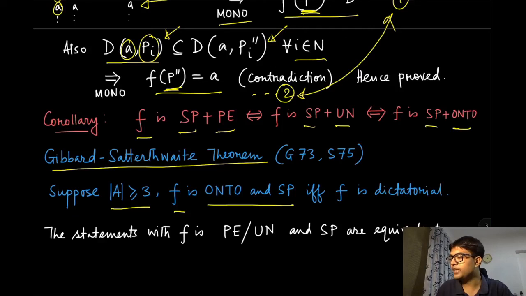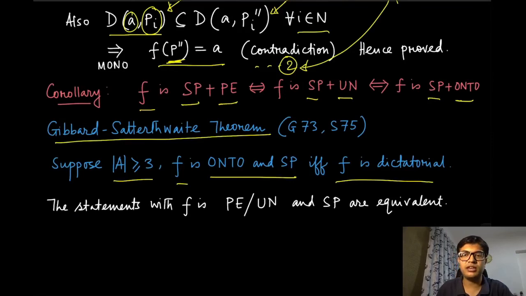Then it implies and is implied by the fact that F is dictatorial. The conclusion is very similar to Arrow's impossibility result, but the setup here is of a social choice function rather than a social welfare function, and the two desirable properties that we want are ontoness and strategy proofness. These are slightly different.